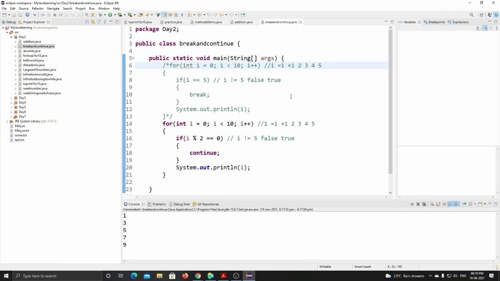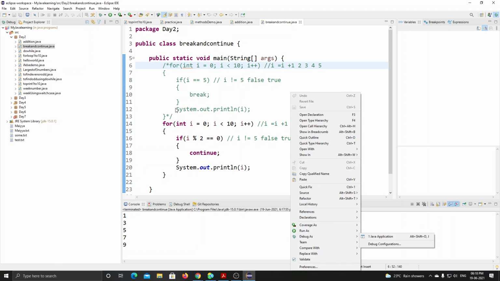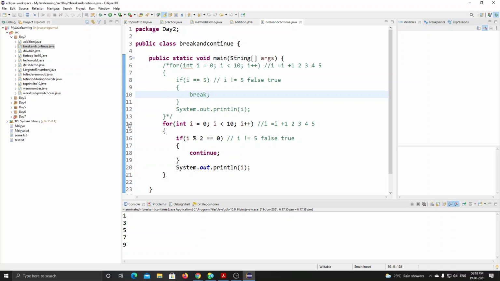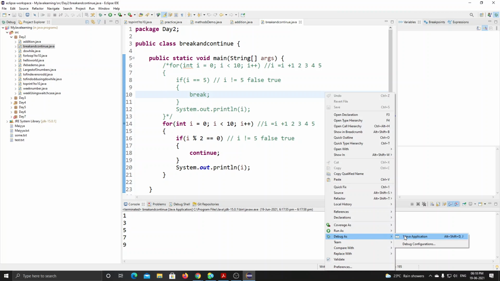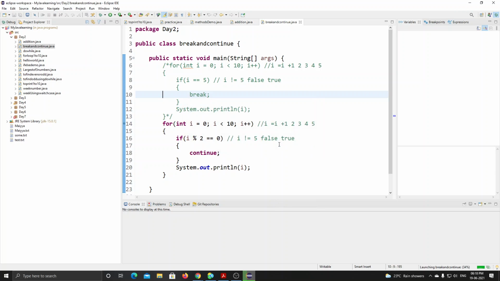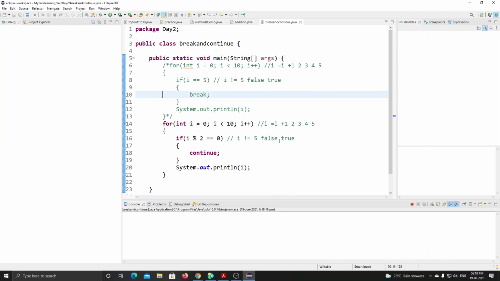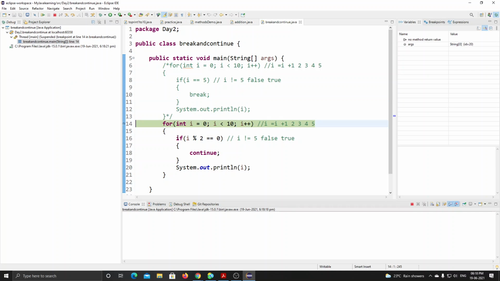If I give debug mode, let me first toggle some point as a debug. Then if I run this debug as Java application, what it does is it gives me the output step by step. Let's see once again.